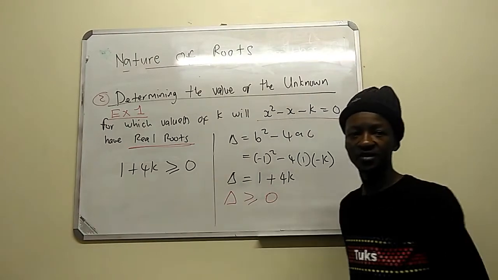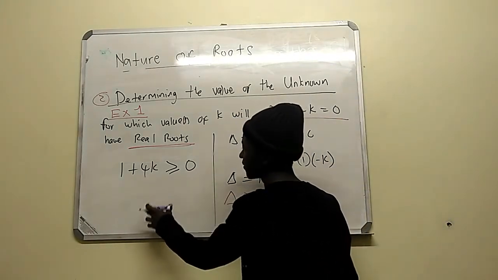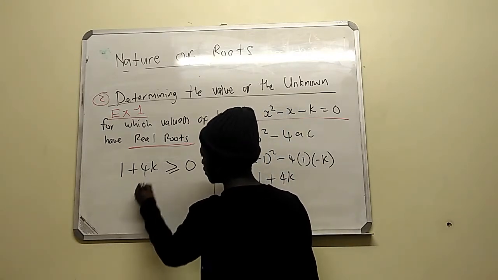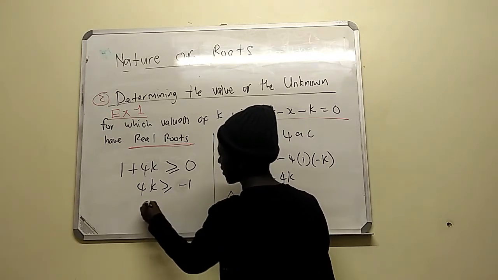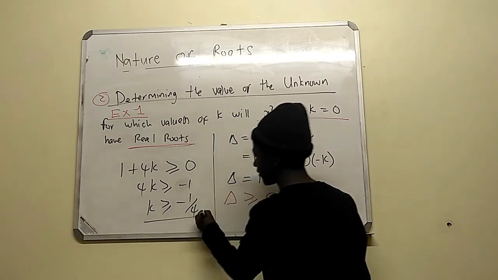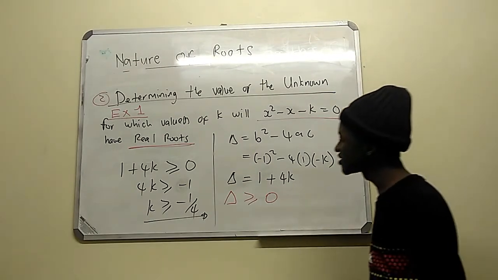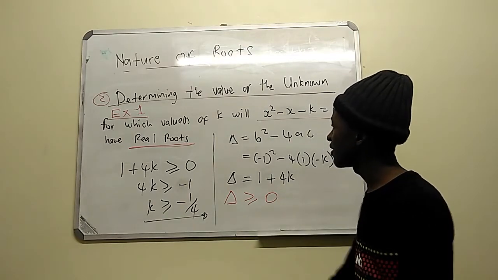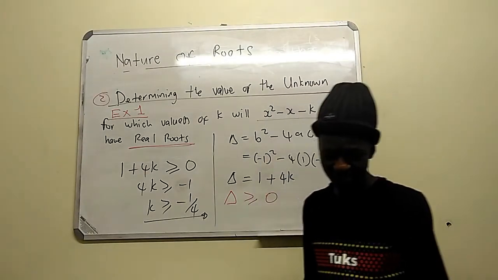Then you solve for k. We take the 1 to the other side, so 4k is greater than or equal to minus 1. Then k is greater than or equal to minus 1 over 4. That's the value of k. So for this to have real roots, k must be greater than or equal to minus 1 over 4.